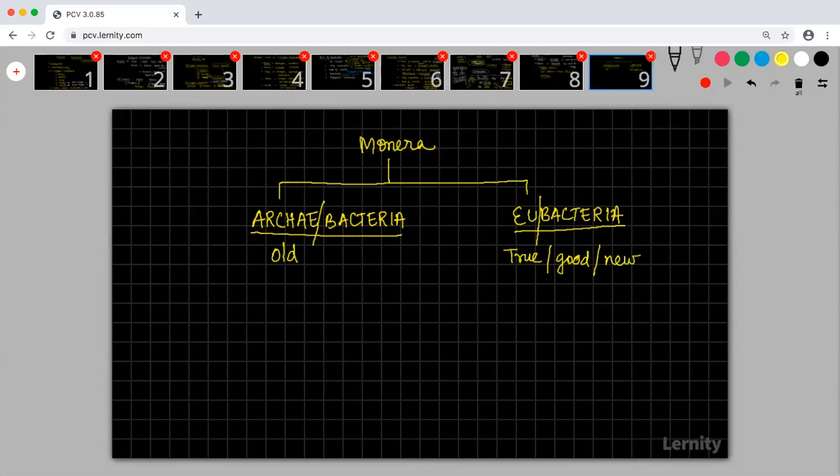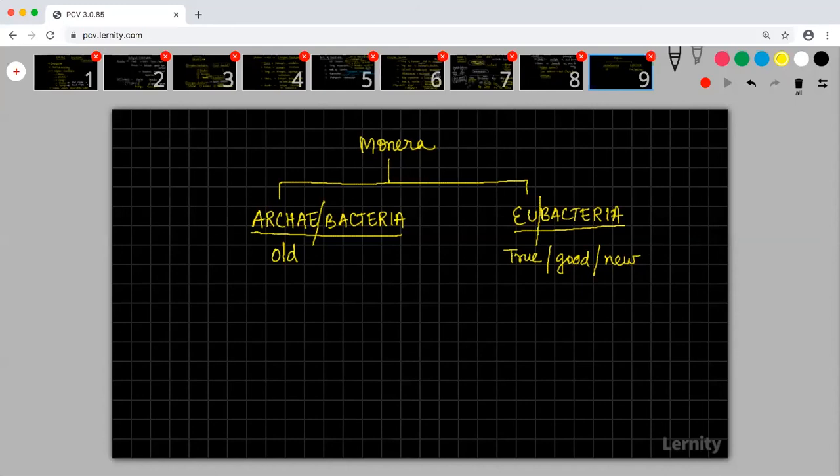All these can be equivalent words of eu. So there are two kinds of unicellular, prokaryotic organisms that are found. One is the archaebacteria. The archaebacteria will include all the organisms which are old world.